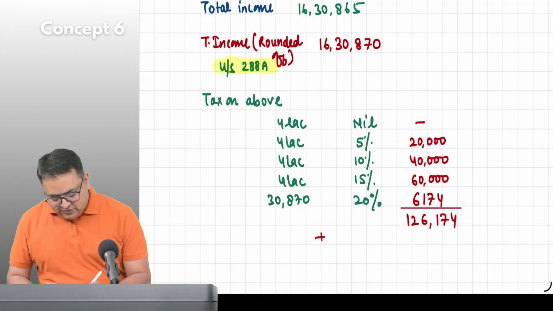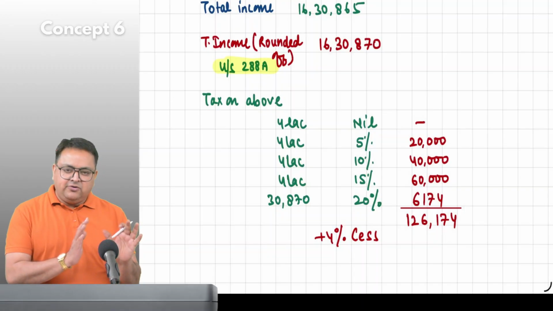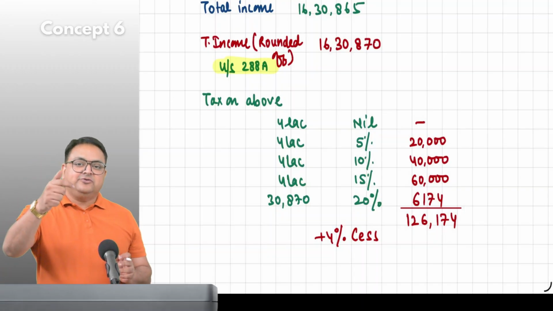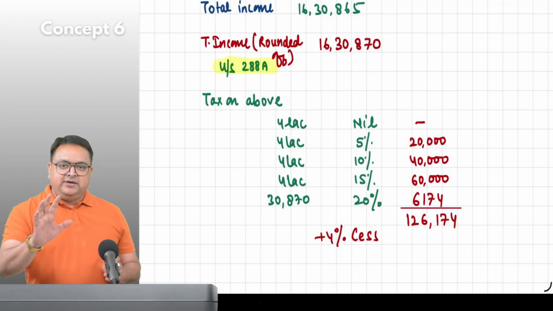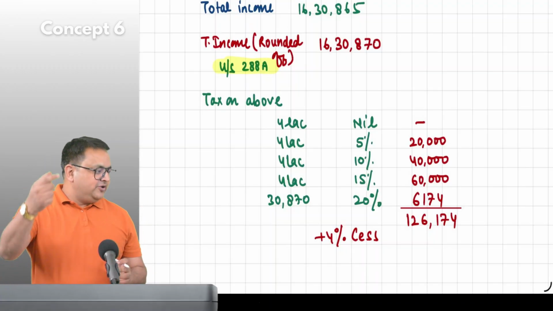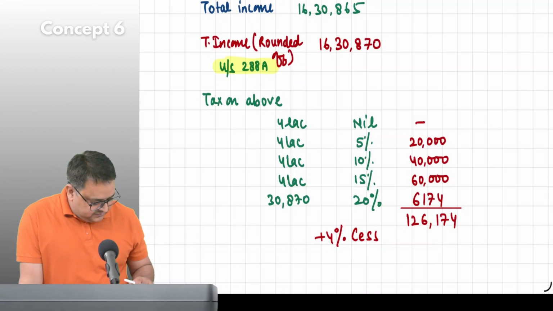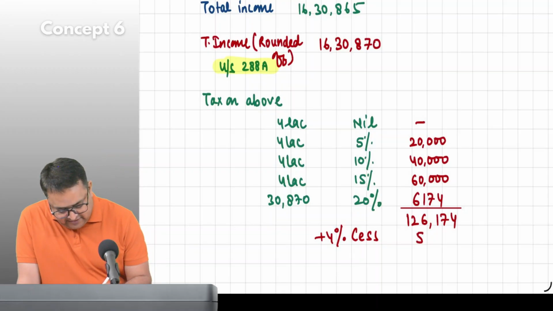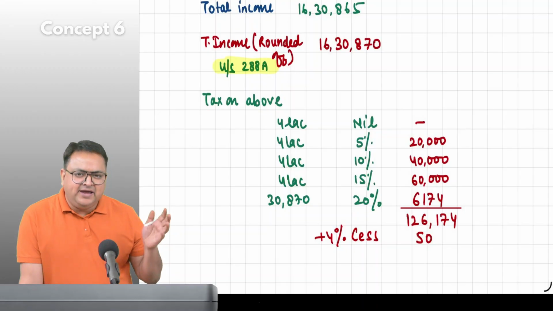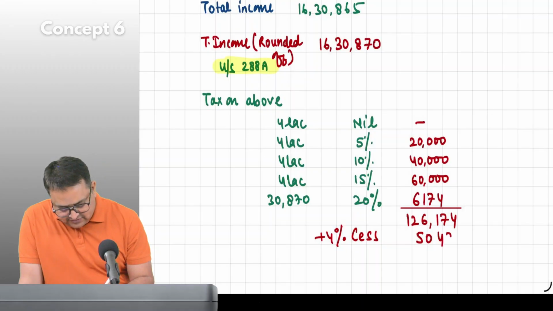Very good. So how much? 4% cess. Don't write the full name now, not required, but you should know. If somebody asks you what the full name is, you should know. It's my reputation also. Health and education cess, otherwise cess. So how much is it? 5,047. Correct. You are getting 46.9, so you can ignore that decimal. So you can write 5,047. No issues. Perfect.